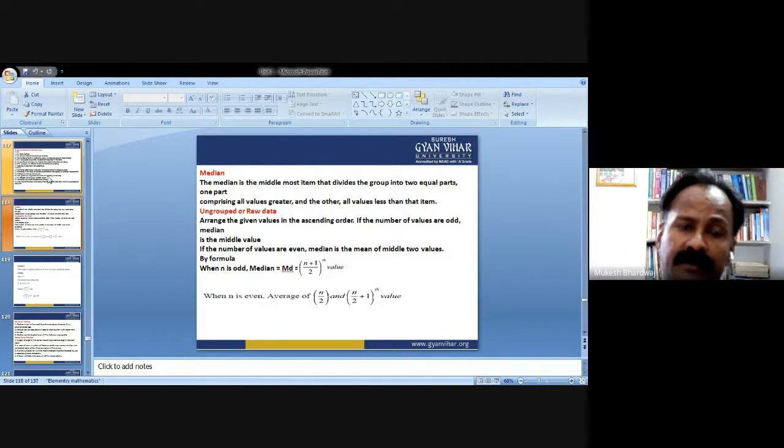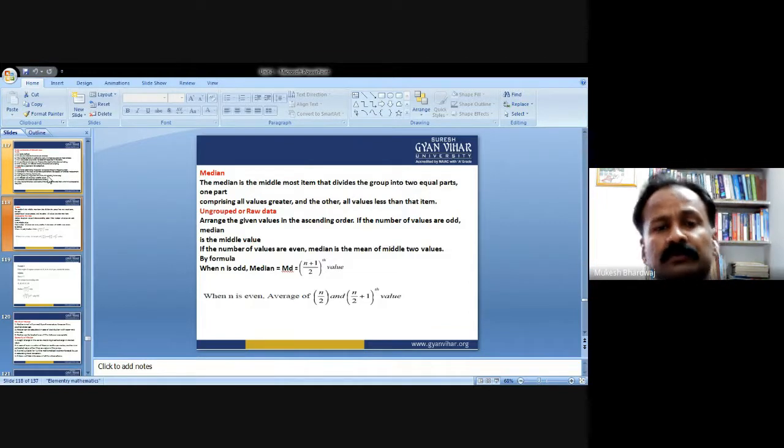Ungrouped or raw data. First we are going to find the median for ungrouped or raw data. Arrange all the given values in ascending order. If the number of values is odd, the median is the middle value. If the number of values is even, the median is the mean of the middle two values by the formula.